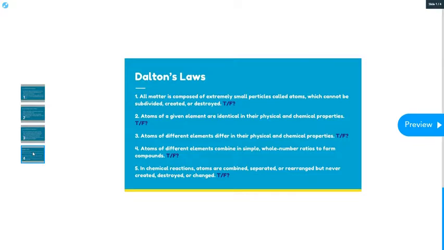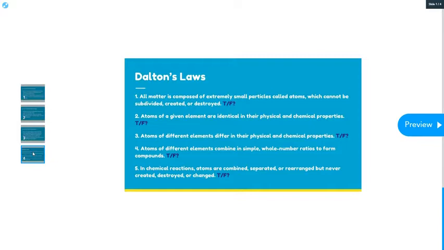So make sure on your sheet you circle false on there, because we do know that all matter is composed of extremely small particles called atoms, but they can be subdivided, because remember, if you think about an atom, you have the protons, neutrons, electrons, and then even further from that, we can divide them into quarks. So we can divide atoms into even smaller and smaller particles. Also, we can create different elements, different atoms by smashing them together in nuclear reactions. So this one would be false, but they are made of extremely small particles called atoms.